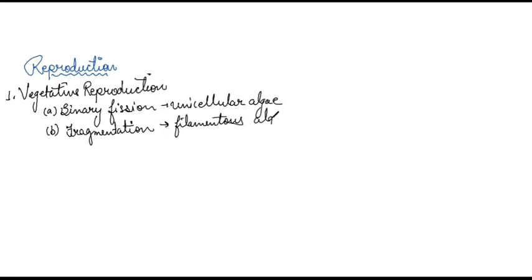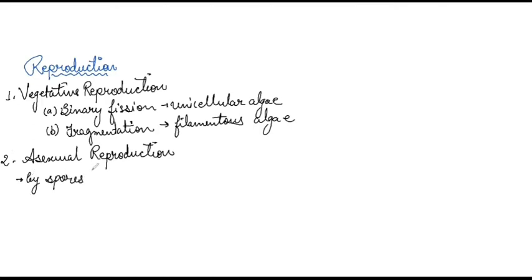Next, we have a second type of reproduction, that is asexual reproduction. So number 2, asexual reproduction. Here the asexual reproduction takes place by spores known as zoospores.